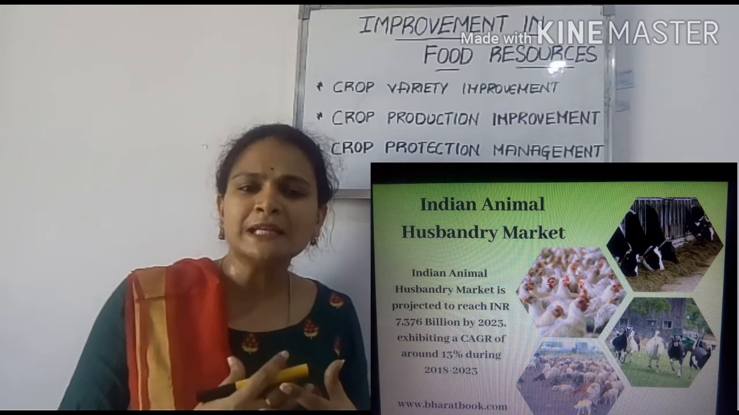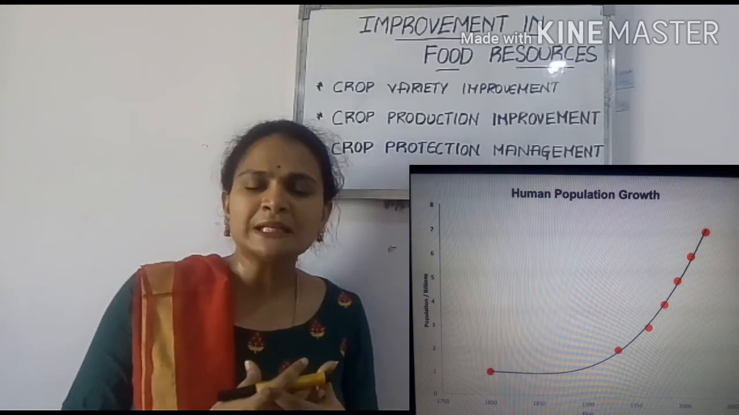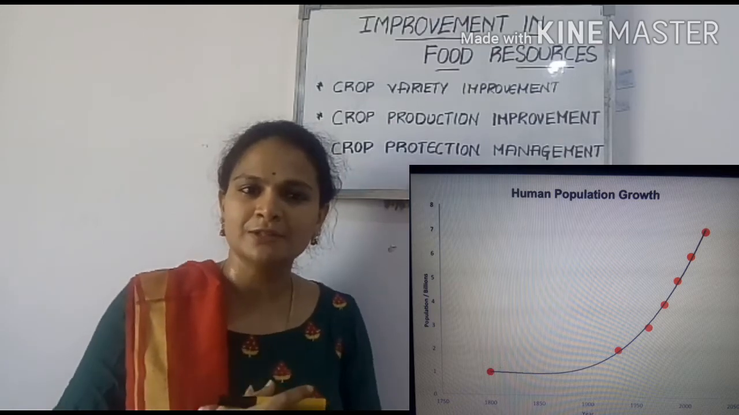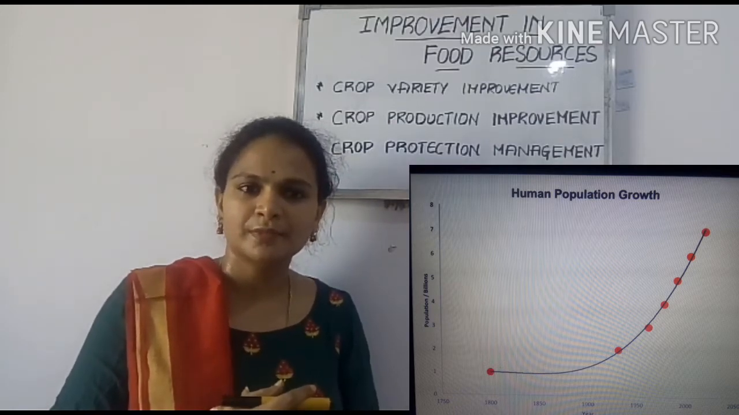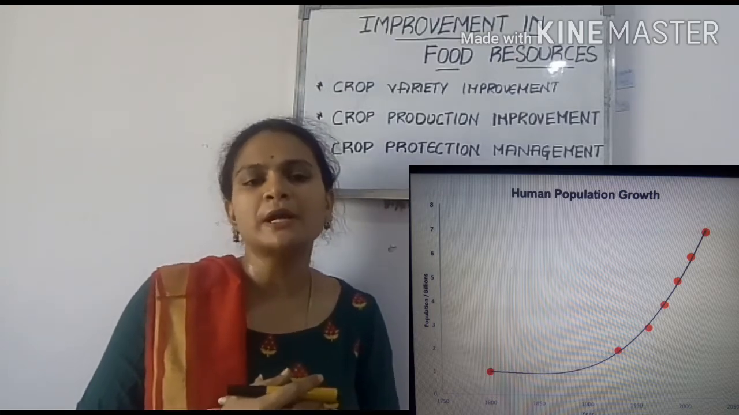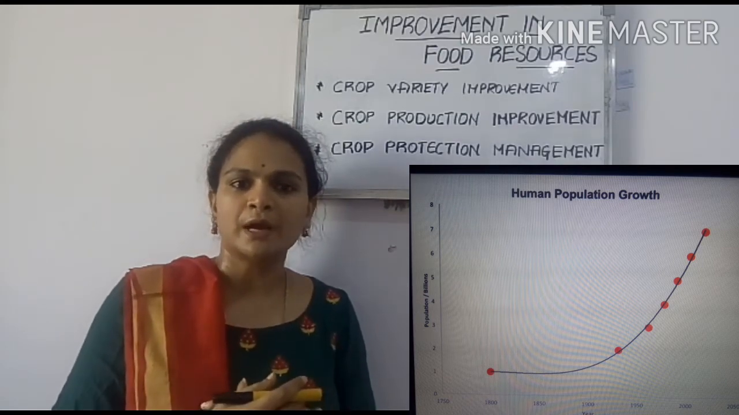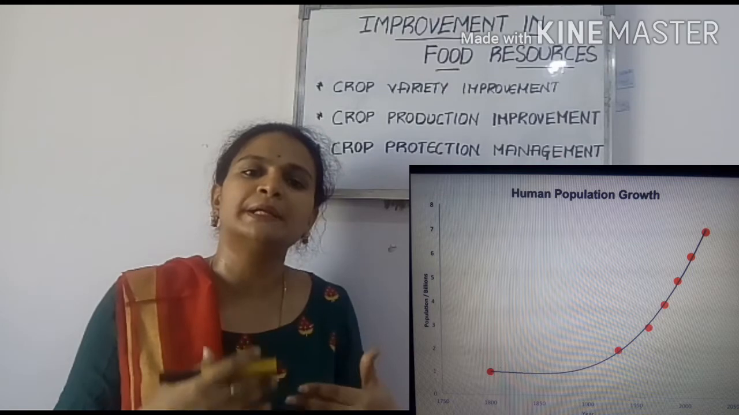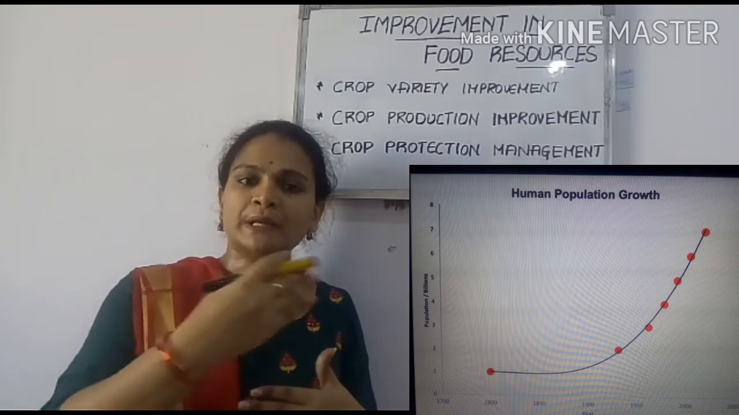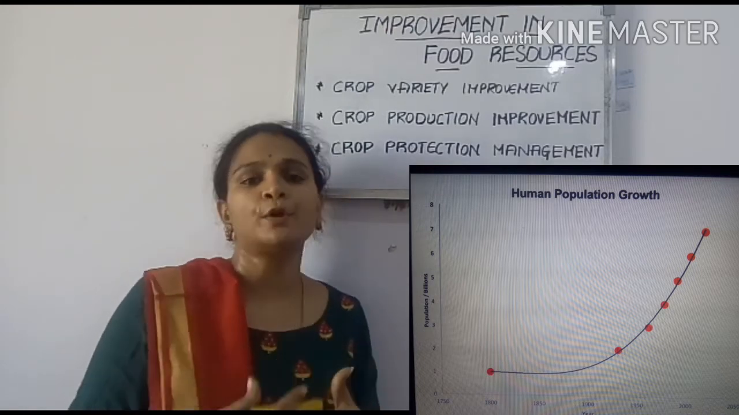Actually, what is the need for increasing the production? What do you think, children? Do you have any answer for this? We have to increase the production. For what cause? As we know, India is a populated country. As the population is increasing day by day, to meet the demands of the increasing population, we need to increase the production.